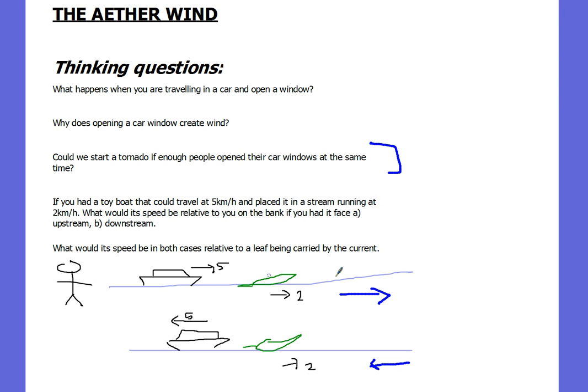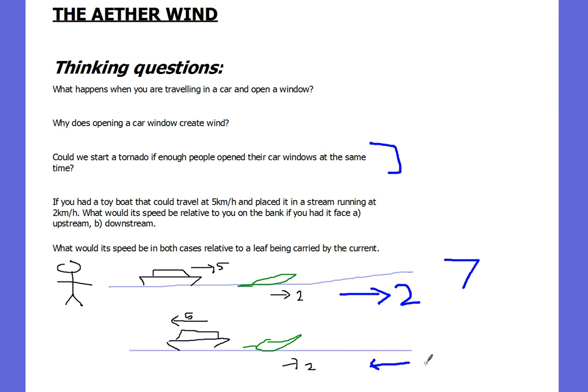Well, I would say in this case, the stream's already running away from you at 2 kilometers per hour. Your boat's then traveling at the same direction, at 5 kilometers an hour on top of that. So I'd say in this situation, the boat would be traveling away from you at 7 kilometers per hour, because it's the speed of the stream plus the speed of the boat.